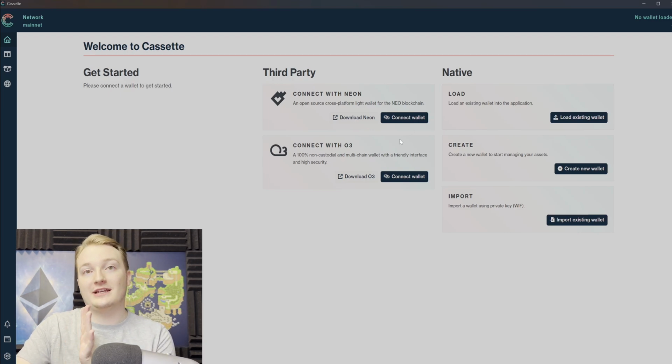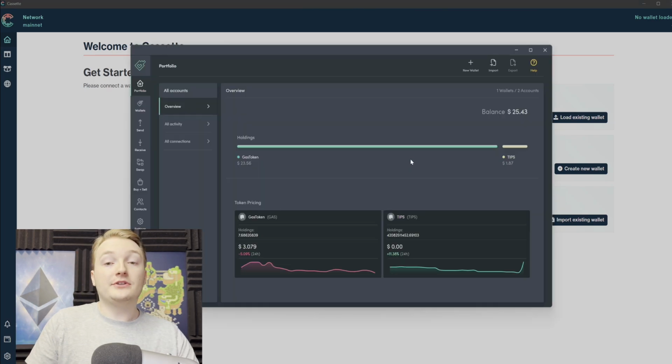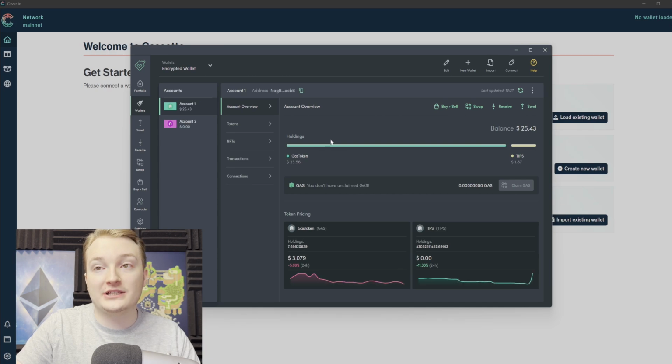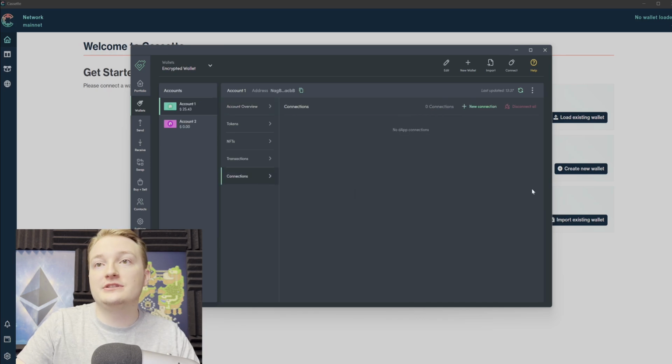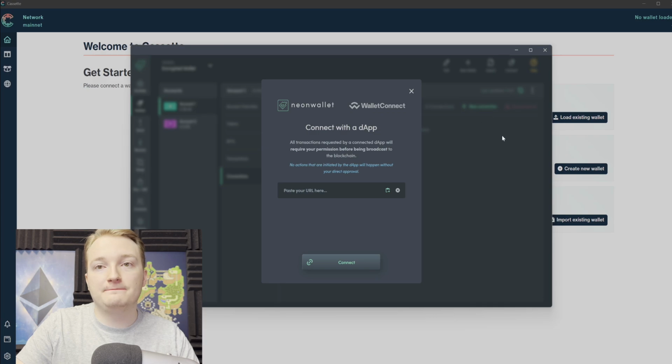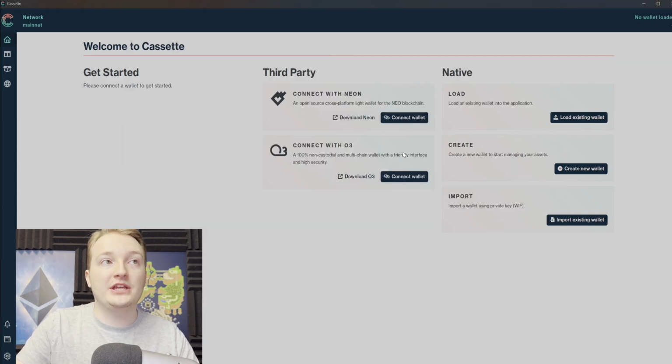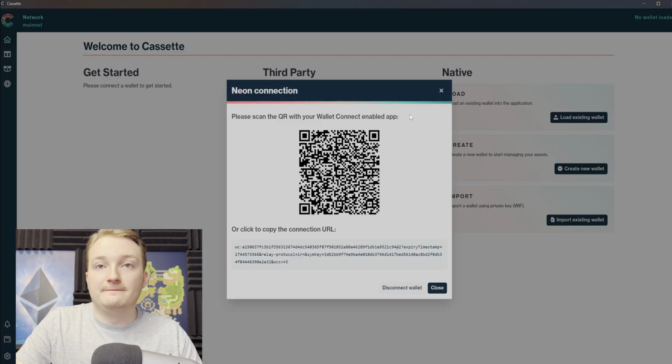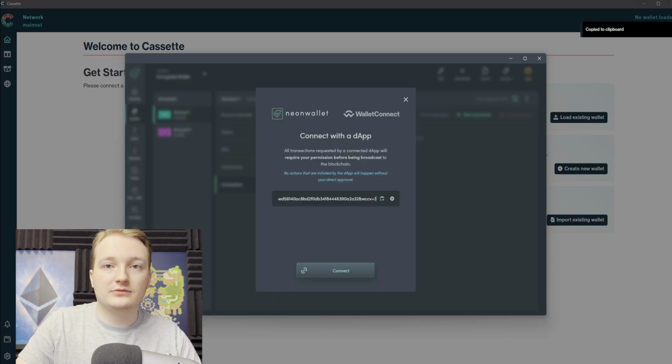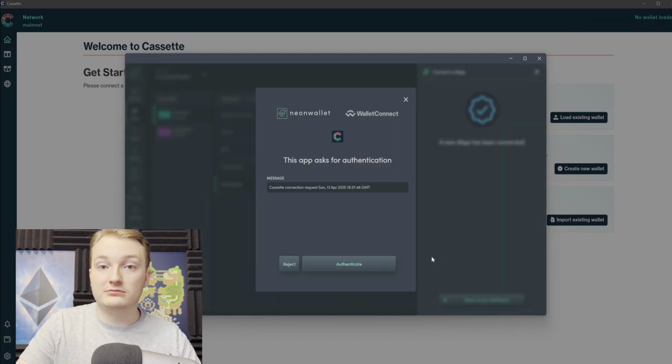So I'm going to go ahead and connect with Neon because Neon is by far my favorite wallet to connect with. All you have to do is launch the latest version of Neon Wallet, and head to the wallet you would like to connect with. Hit connections, do new connection, then go into the application on Cassette, go connect wallet, copy by clicking this URL down here, go back to Neon, paste that in, click connect, accept the connection, and bing bada boom. Neon wallet is now connected with Cassette.